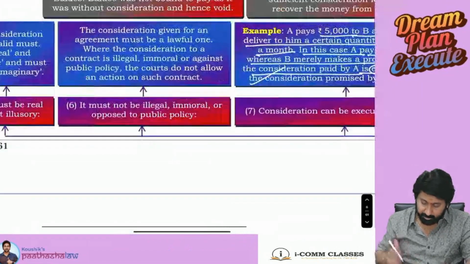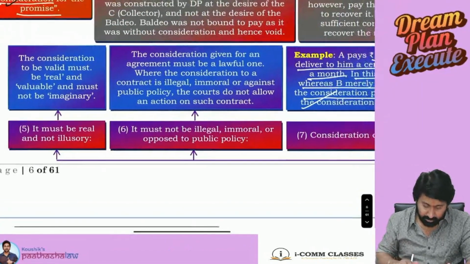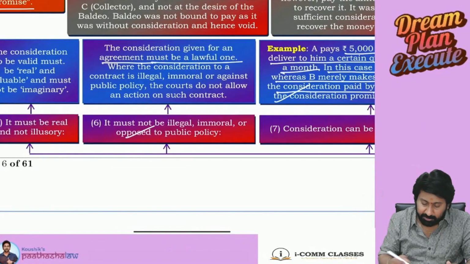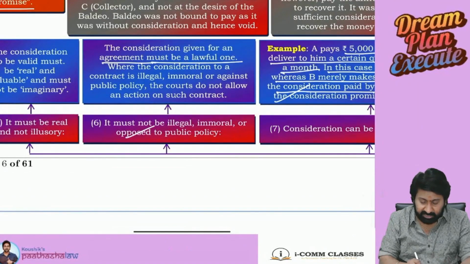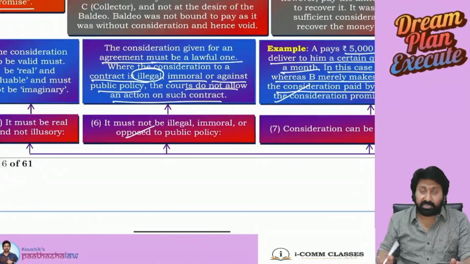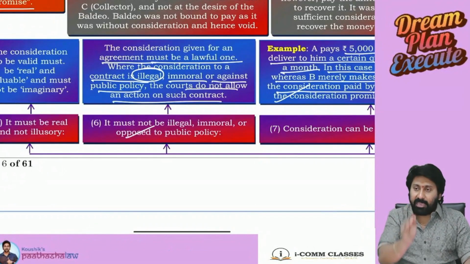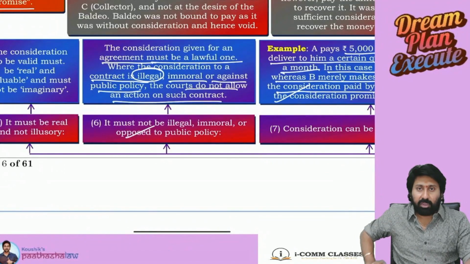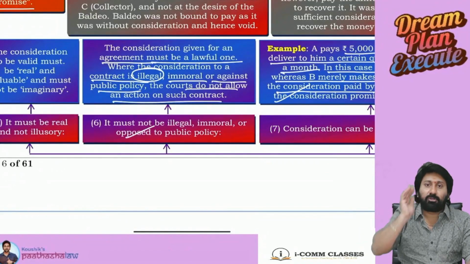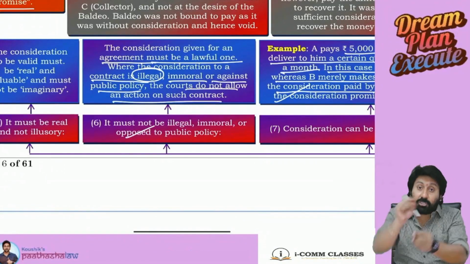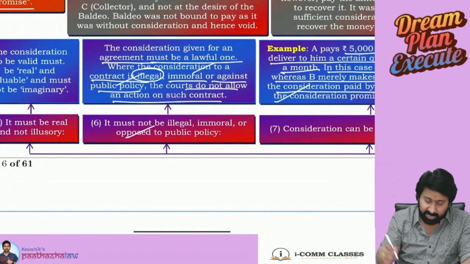Next. It must not be illegal, immoral, or opposed by public policy. A consideration given for an agreement must be a lawful one. Where the consideration to the contract is illegal, immoral or against public policy, courts do not allow an action on such a contract. A simple concept here: A entered into a contract with B to kill C for 1 crore consideration. B went and killed C and came back to A for consideration. A said that I will not pay. Can he file a suit in the court? No, because the act for which you are putting consideration is immoral or against public policy.